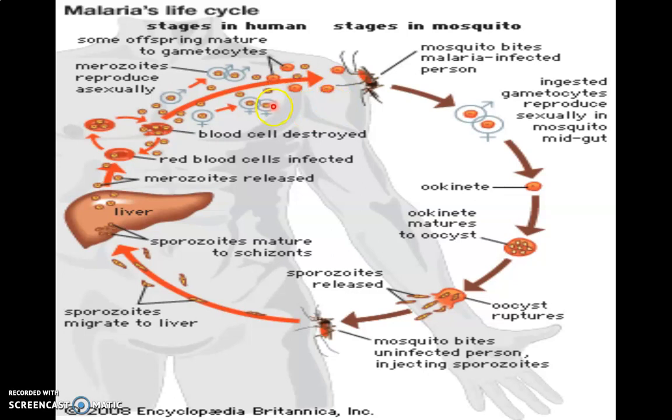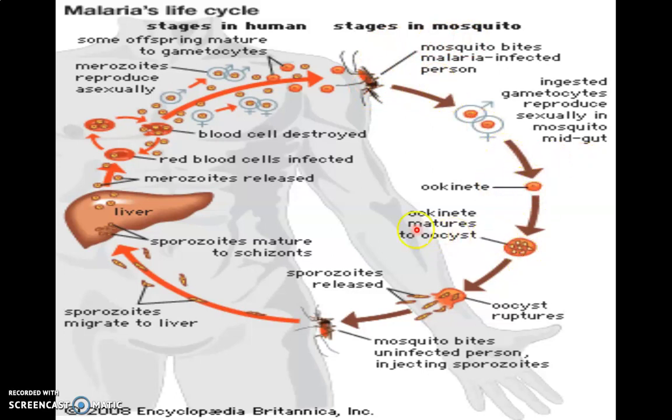Now these gametes enter the body of the mosquito due to the second bite of the mosquito, into the gut of the mosquito, where they have a suitable environment for their fusion, and after fusion the gametes form oocytes in the body of the mosquito. So from this stage, after the formation of gametes and their entry into the mosquito, the life cycle stages in the mosquito start. The oocyte is one of the stages in the body of the mosquito.